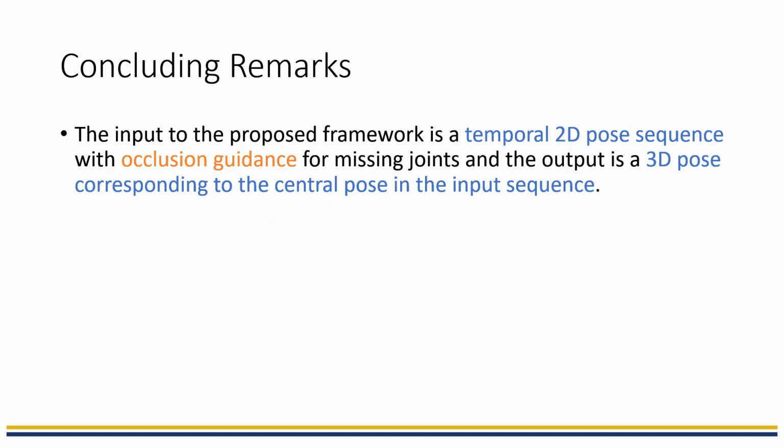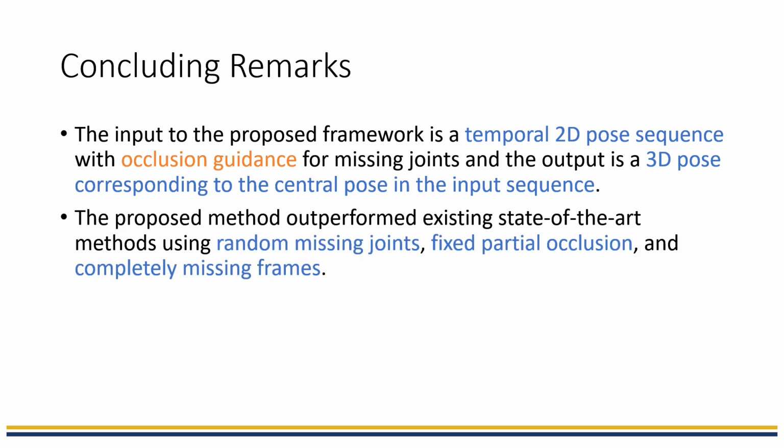In this work, we introduced occlusion guidance based on temporal dilated CNN for the estimation of 3D human pose in the presence of severe occlusion. The proposed method outperformed existing state-of-the-art methods using random missing joints, fixed partial occlusion, and completely missing a few frames.